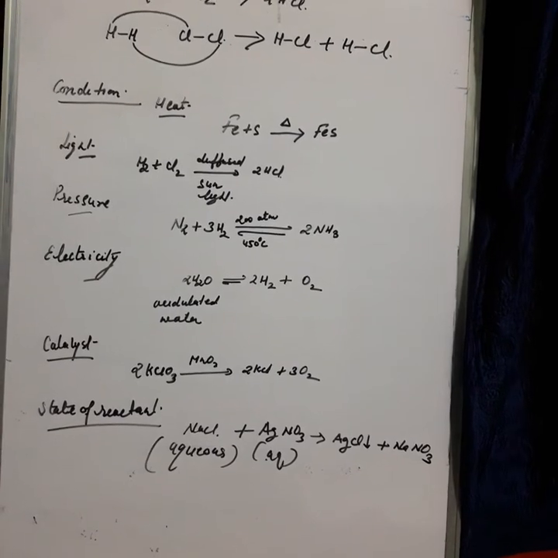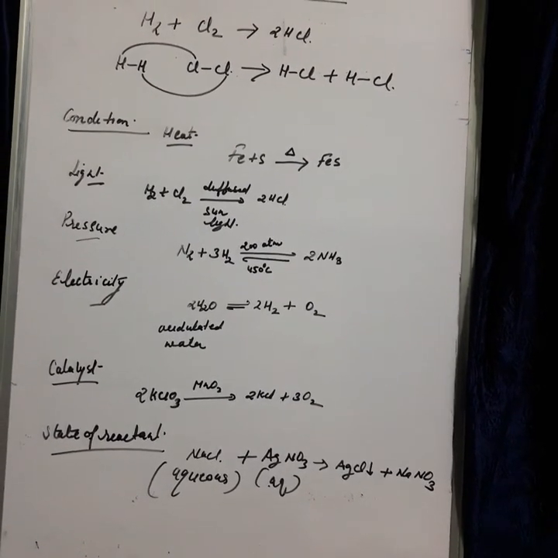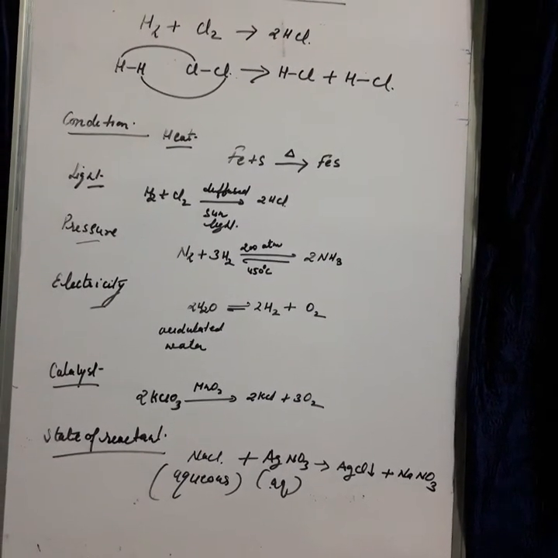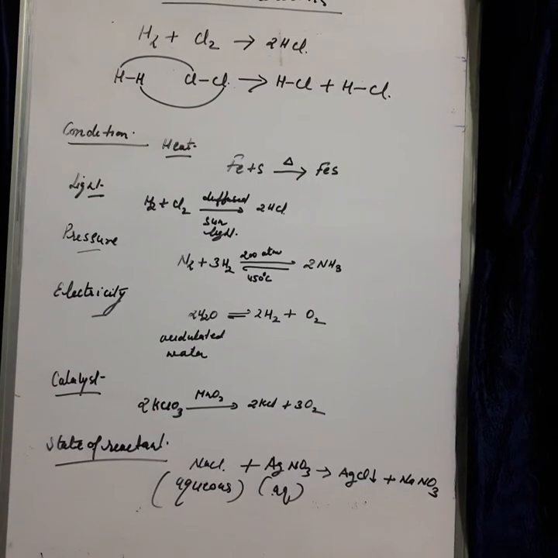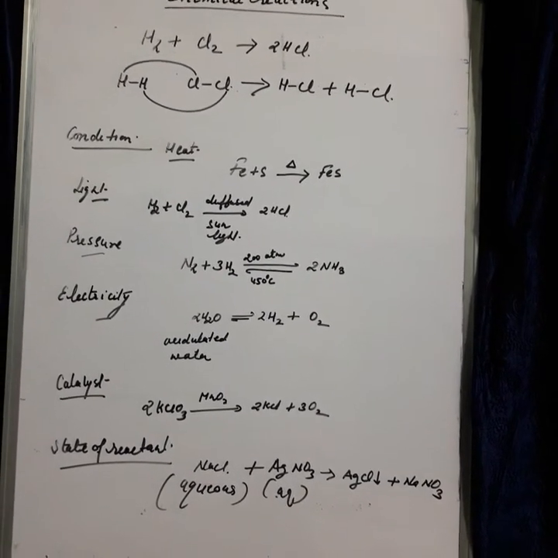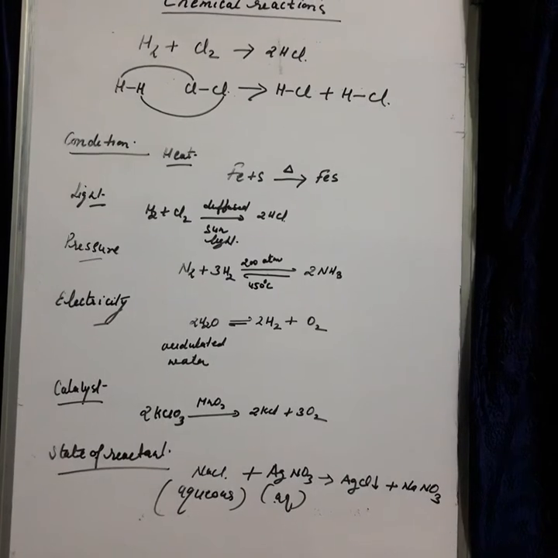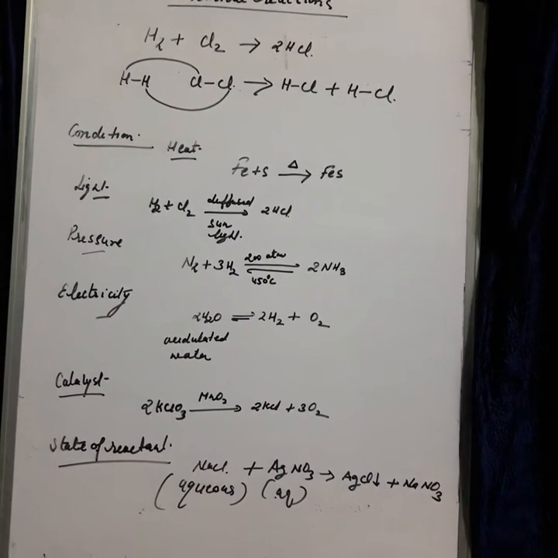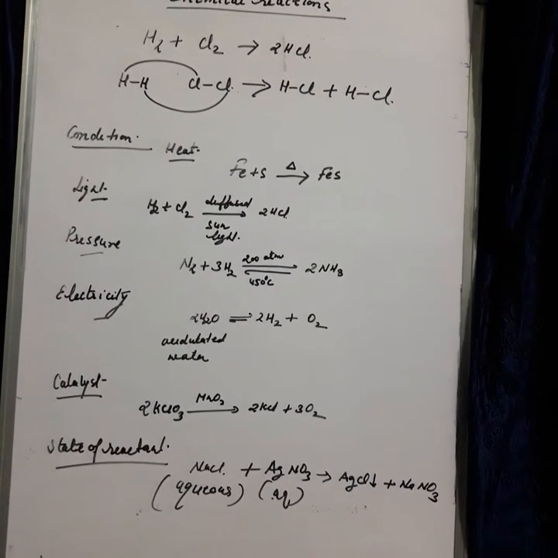Okay, take example of one reaction. Hydrogen reacts with chlorine to form hydrogen chloride. During combination of hydrogen and chlorine, okay, you can see the reaction.